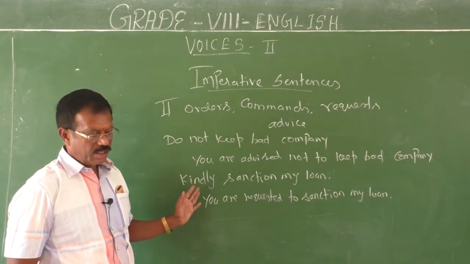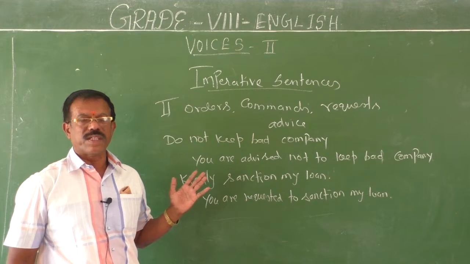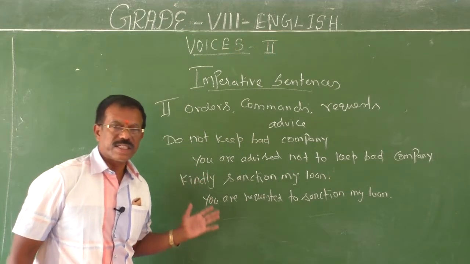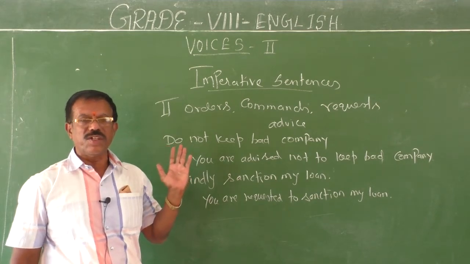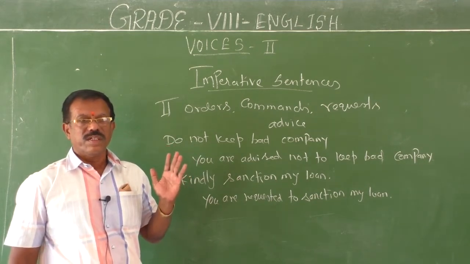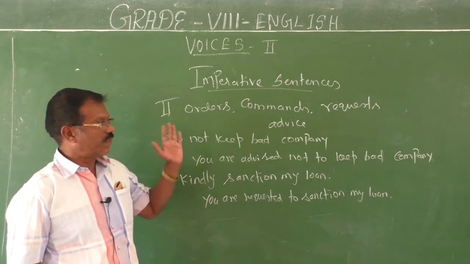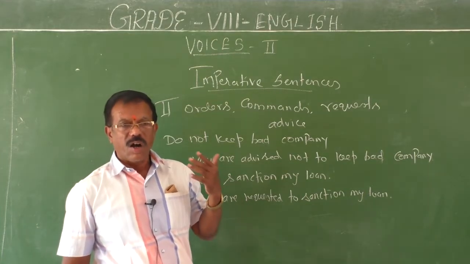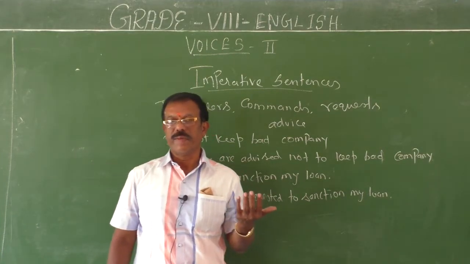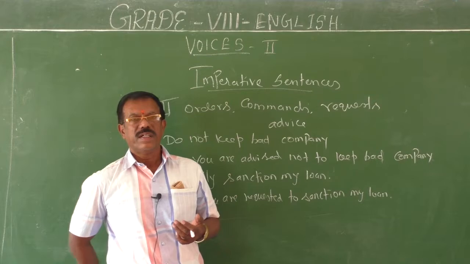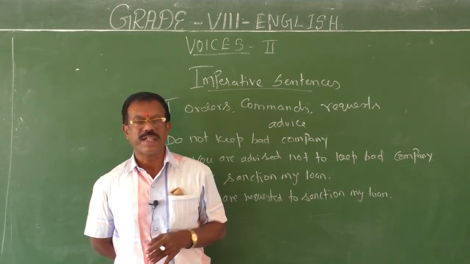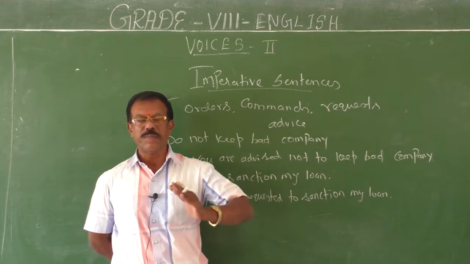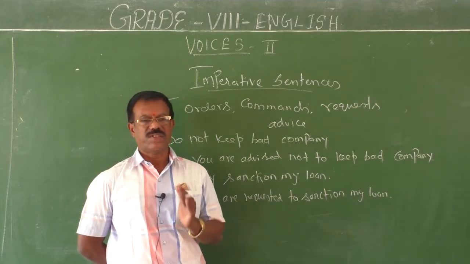So here, children, I have discussed two types of imperative sentences with you. The first type should be changed into passive form beginning with let. In the first type, the order may be executed by the object. Therefore, in such commands and requests, passive sentences must begin with the verb let.